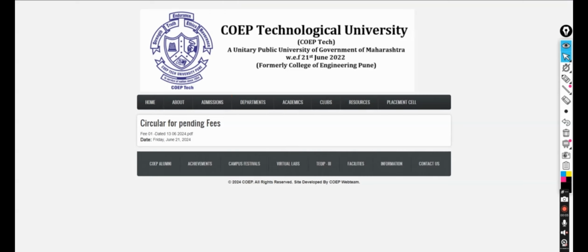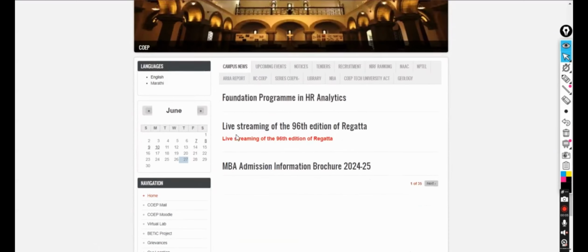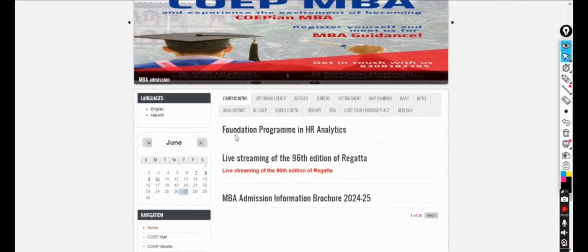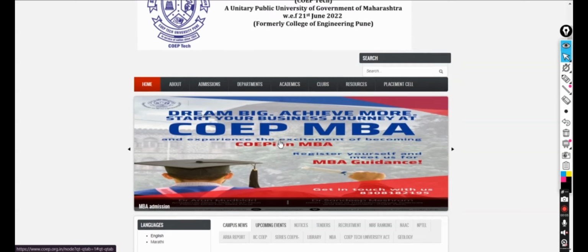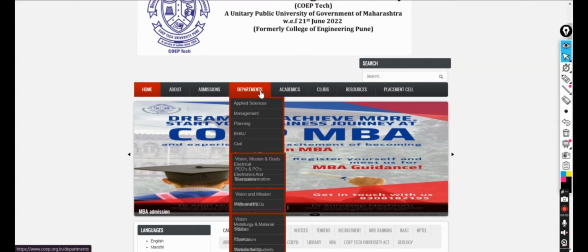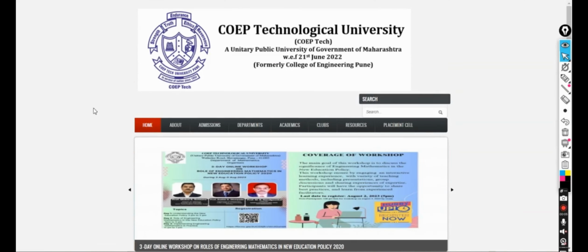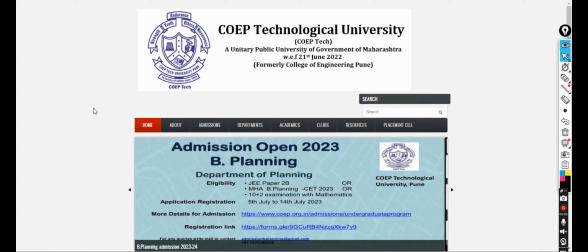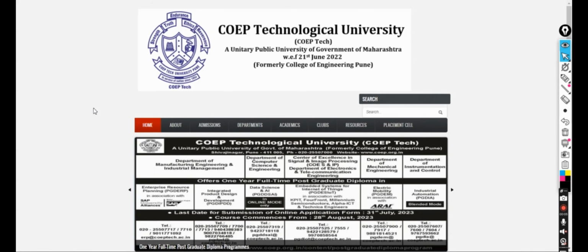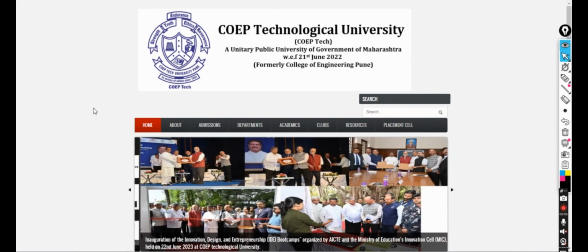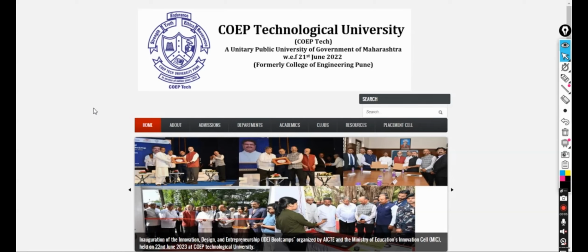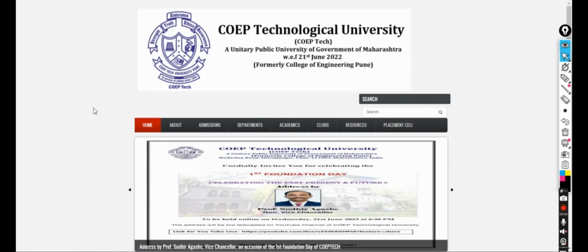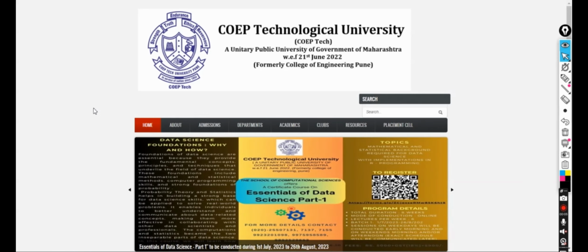Now we'll see about the fee structures. Where you have to see the fee structure first. Now we'll talk about how to see the fee structures. So talking about fee structures, for the last 2 years, the fee has been hiked continuously. I don't know why, as COEP is already a government unitary public university. Still, there are some consequences, I think, due to which the fees have been hiking.